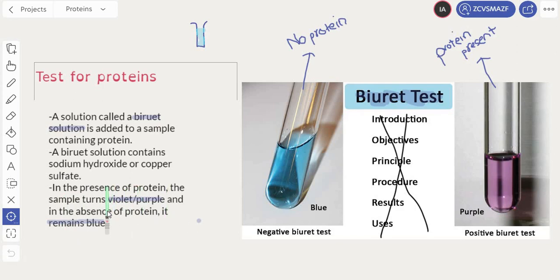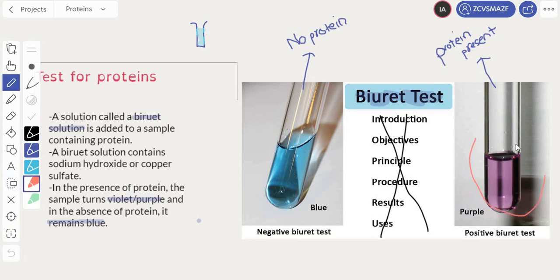So in the presence of protein, what happens when you place the Biuret solution on something that does contain protein? In that particular case, the sample turns purple or violet. This is what you would expect it to look like. In the presence of protein, your sample looks like this. It turns purple or violet. Just have a look at how it is. This has been done in the lab.